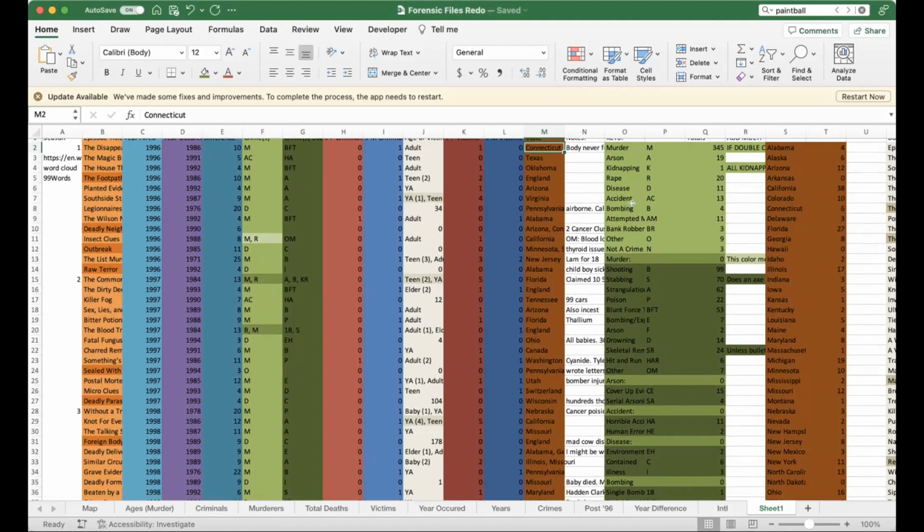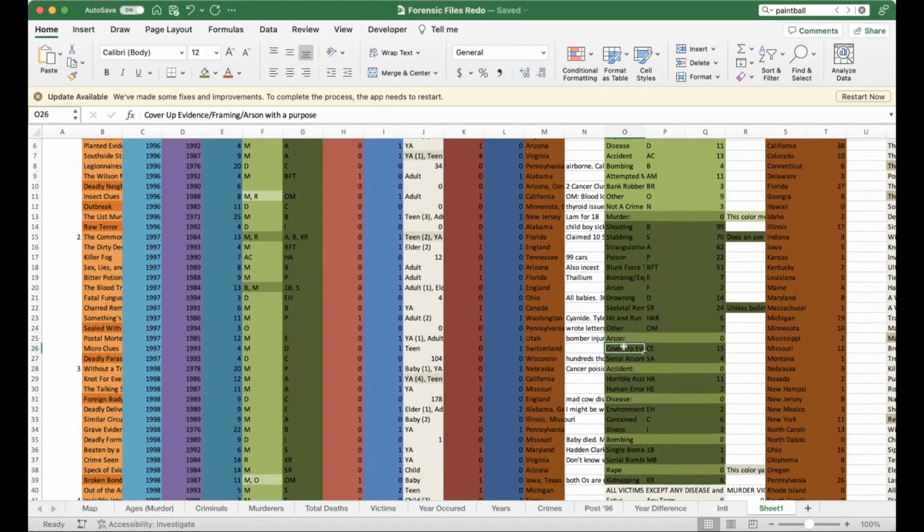And I also have bombing up here, and I also have bombing as a cause of death. When it's a cause of death, that's someone who sent a bomb to a specific person with the intent to kill that specific person, and they did die. Bombing as a crime is either just one bomb that had no specific human targets, or it was like a serial bomber. So under arson, I do have this subcategory of cover-up,